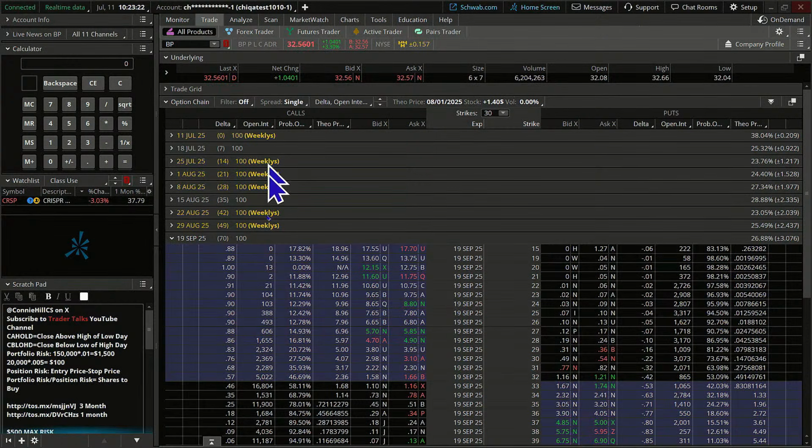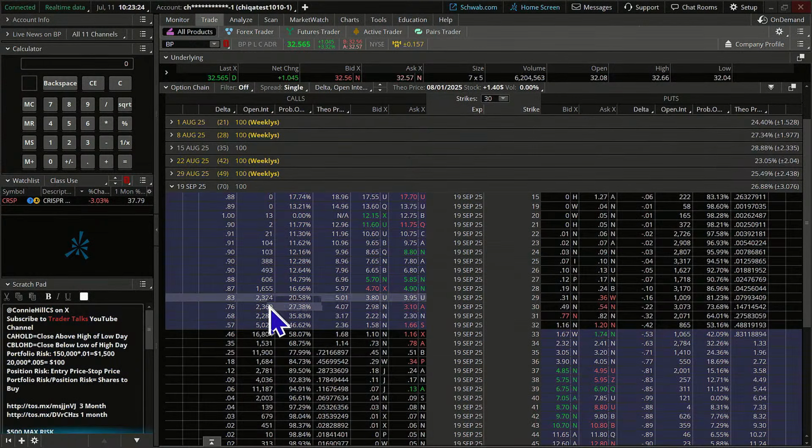Now, open interest, man, it's lovely out here. Look at these thousands of contracts on the put side and the call side. We are going to buy a long call. We're not going to put it in a spread. Some of you might have rules that say right now you're only doing spreads while you're trying to build up your account. That's entirely reasonable. You might approach it that way. Because it's a smaller price stock and we can afford it in this account, we're going to go ahead with it, okay?